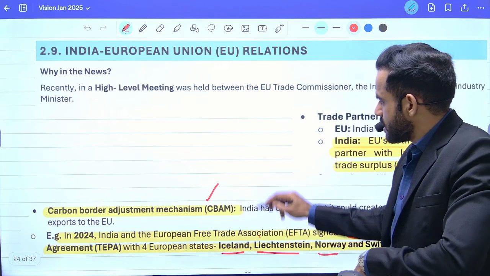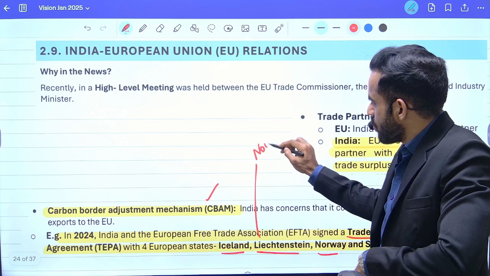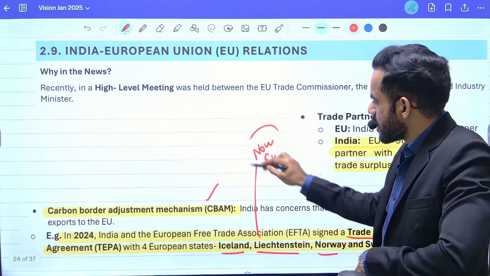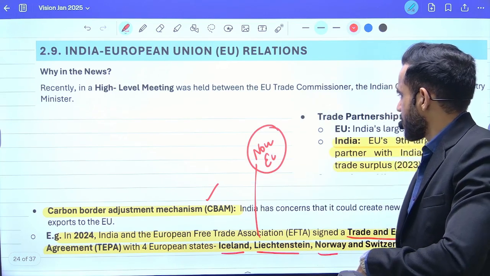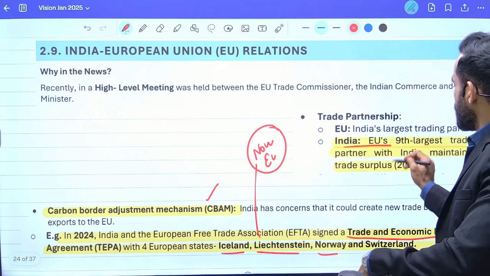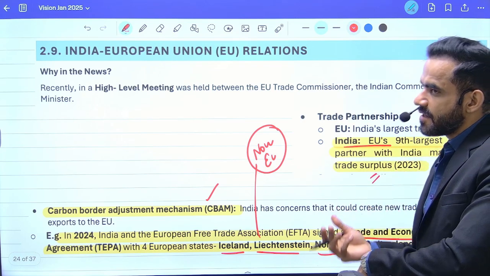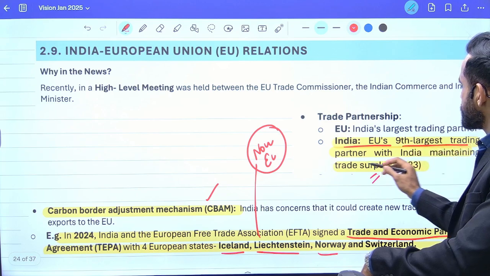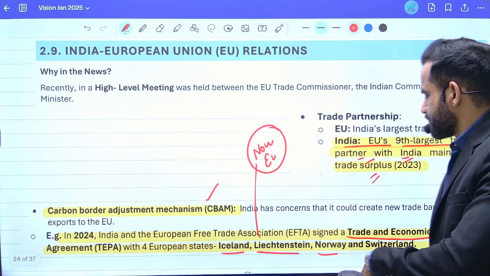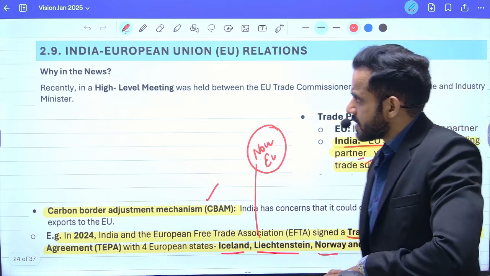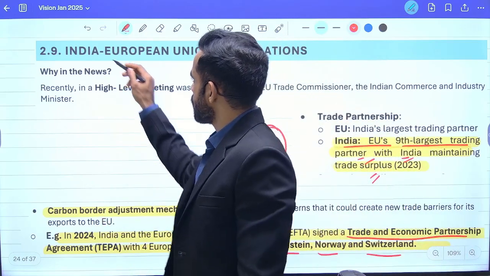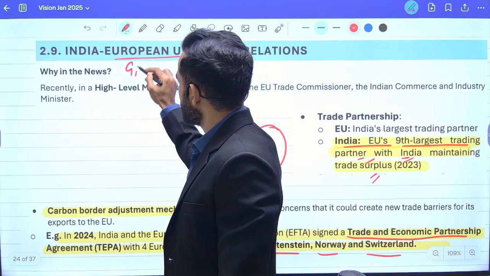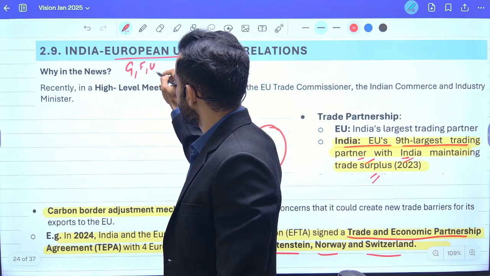Please remember that these are 4 non-EU countries. That means they are not members of the European Union. Now, India and the EU have a significant trade relationship. In fact, it is the 9th largest trading partner of India. One more thing, the 3 biggest economies of Europe are Germany, France, UK.